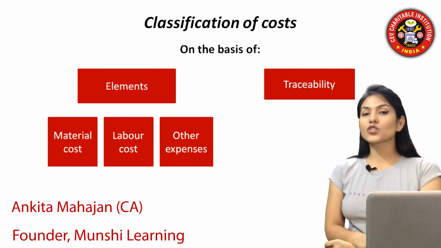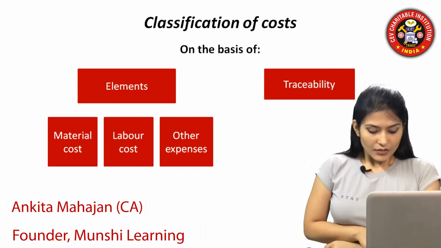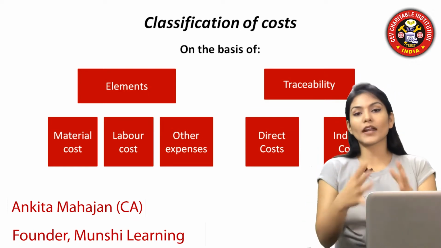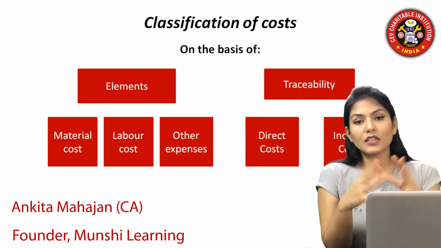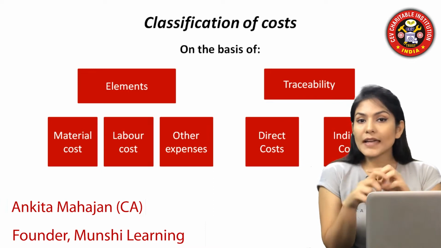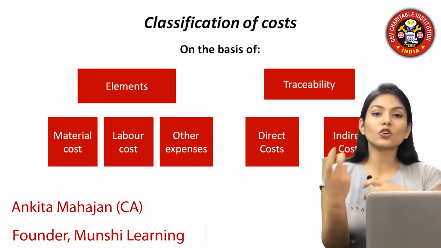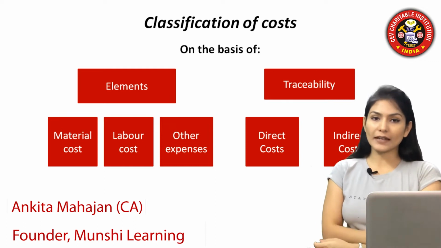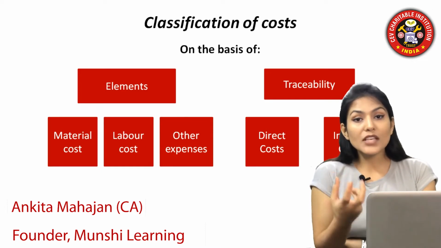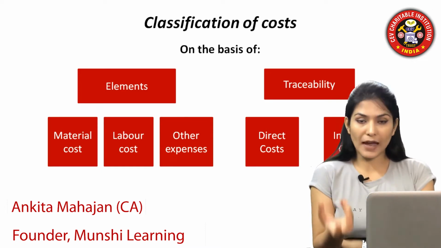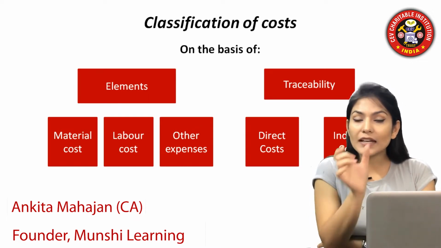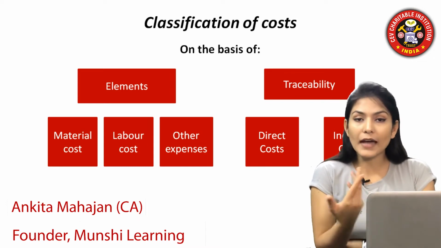The next classification basis is traceability. There are two types of costs, that is direct and indirect. What are direct costs and what are indirect costs? As we have discussed in the last part, there is a trading and profit and loss account. All the expenses which are directly related to the product will be a part of the trading account. If we are manufacturing any product, every cost which is incurred for the manufacture of that product will be a part of the trading account.